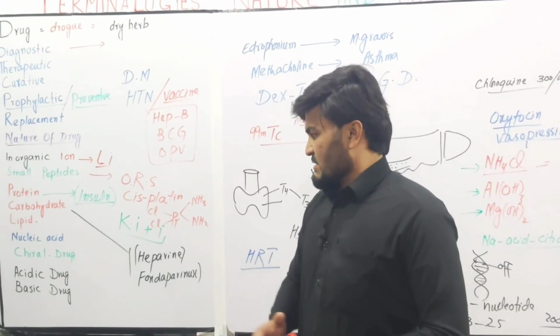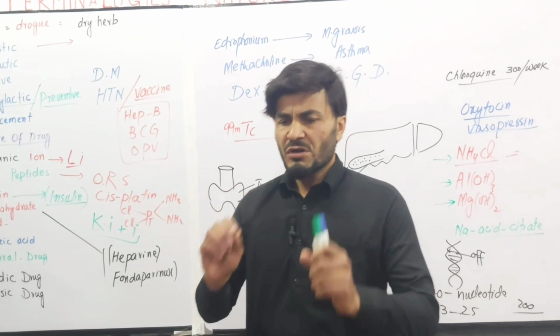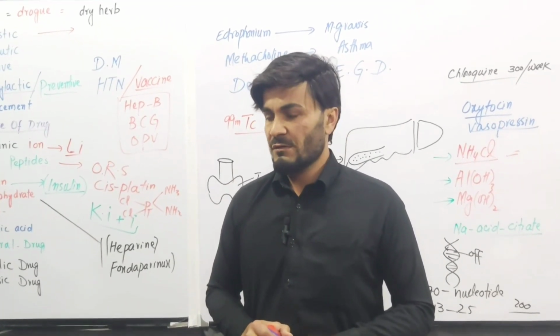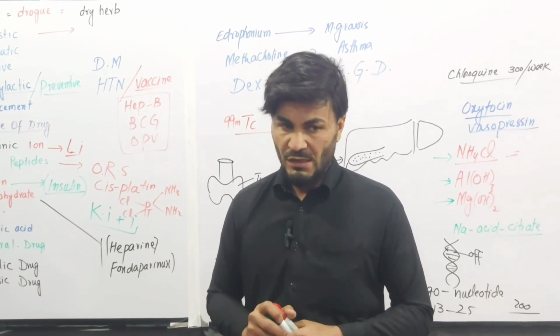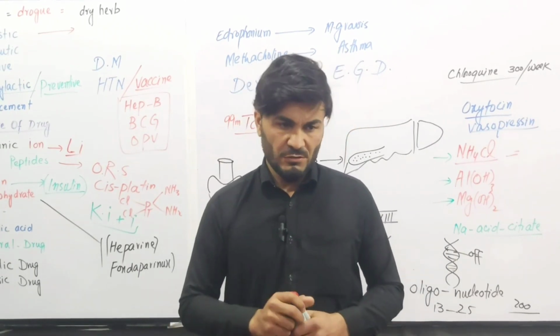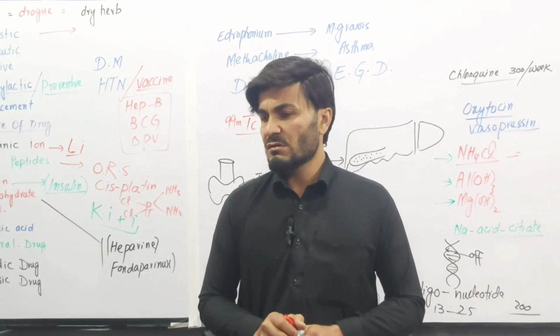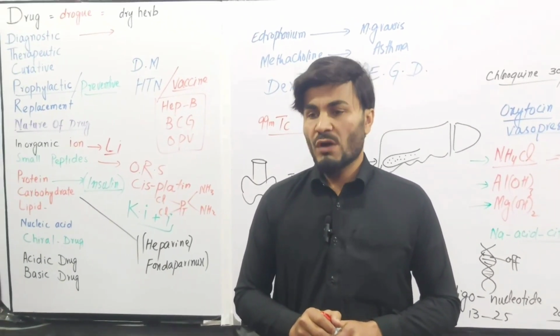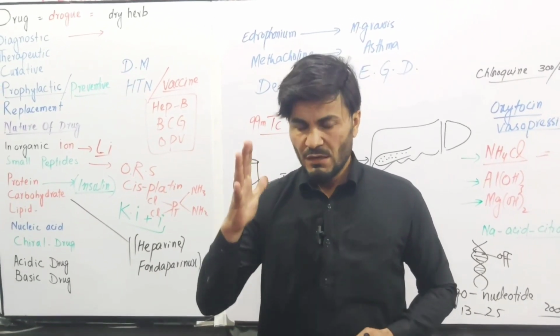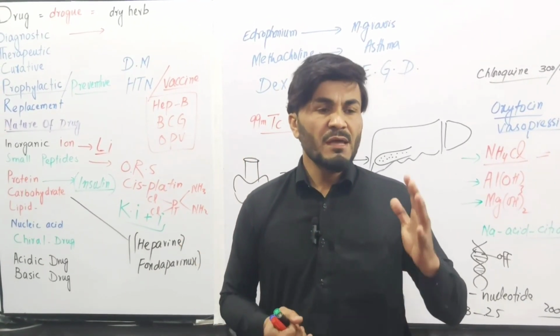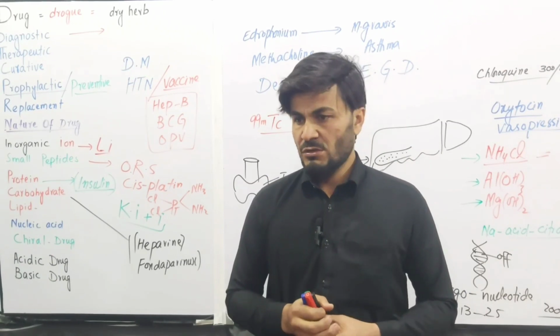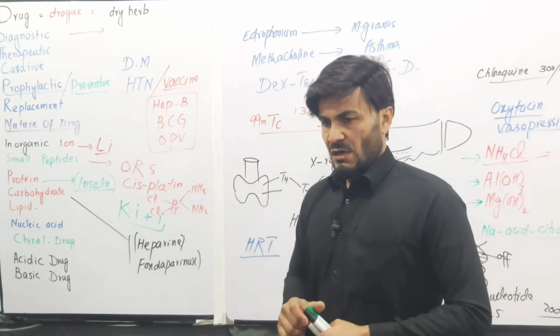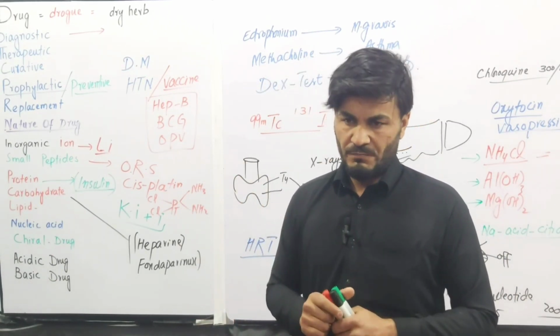And chiral drugs: the majority of the pharmaceuticals and OTC drugs are chiral drugs, which are also called handed drugs. Handed drugs, this discusses stereoisomerism. For example, the right hand is the mirror image of the left hand. So these chiral drugs are optically active.